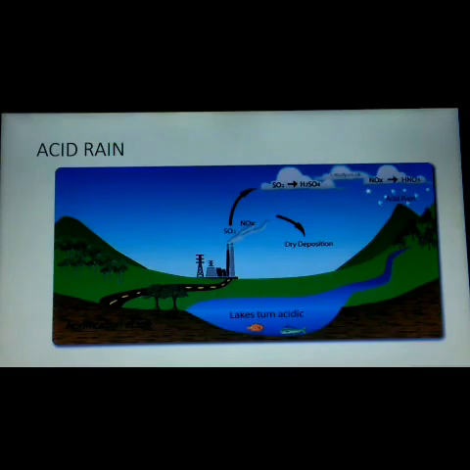So how can we prevent acid rain? We need to minimize the usage of fossil fuels like petrol and diesel, which we are using in our automobiles. Minimizing the usage of these fossil fuels will decrease acid rain in our atmosphere. And we can use CNG, that is compressed natural gas.